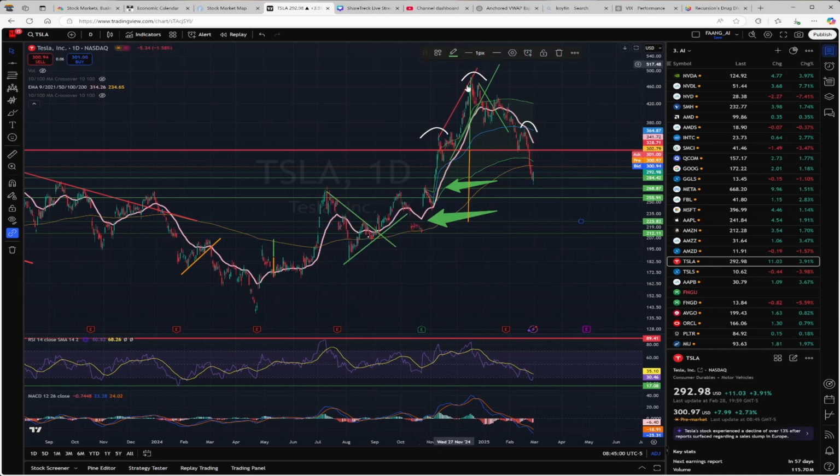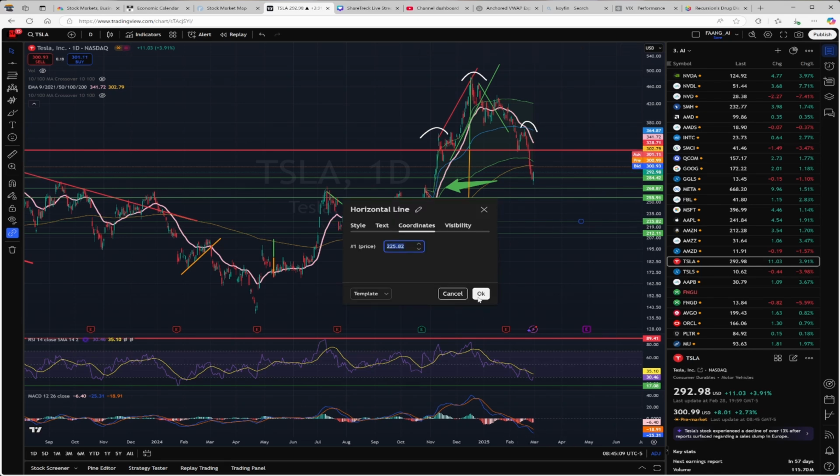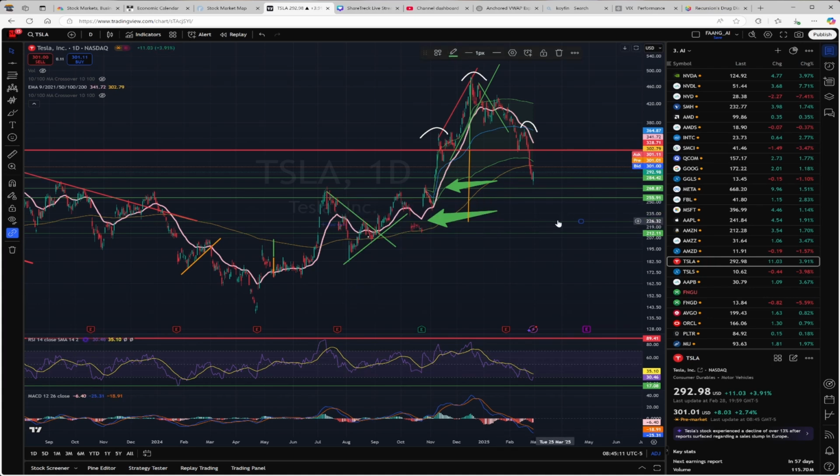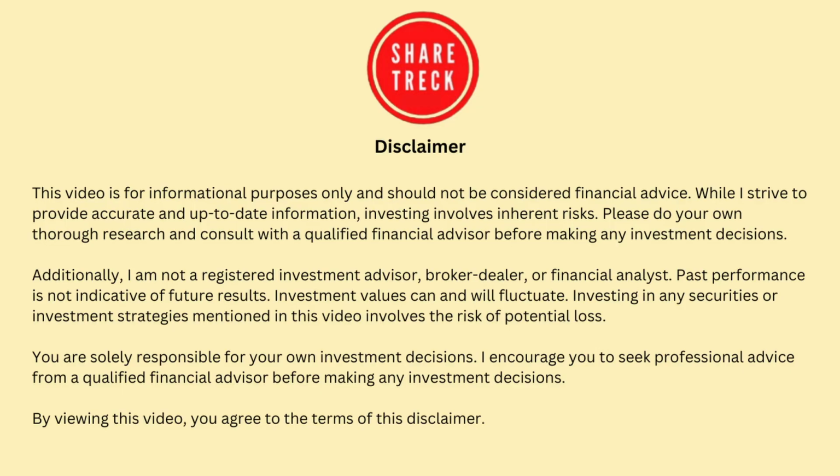So if this reverse head and shoulder does manifest, then we want to be sure that Tesla doesn't fall below this line at 225.82, because if it falls below this line of support, then things are going to be looking really bleak. And what are the probabilities that this may happen? That's the next question.